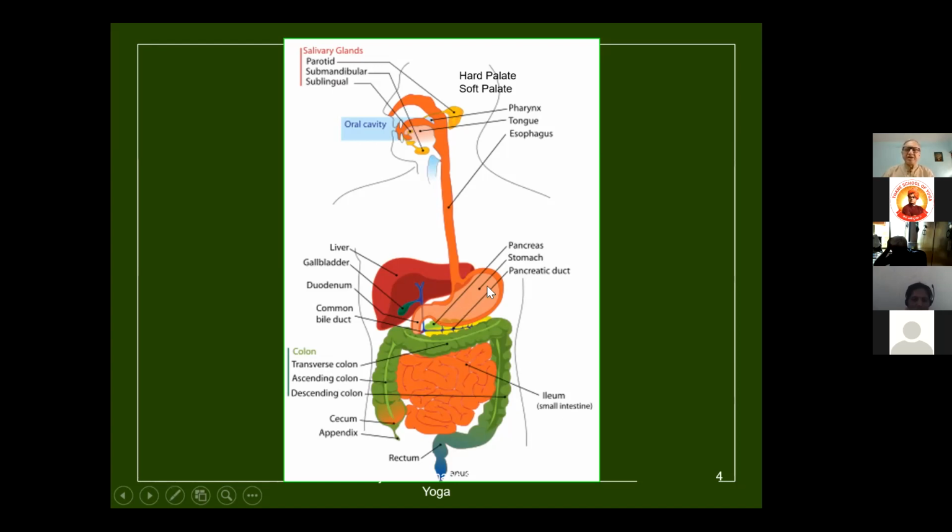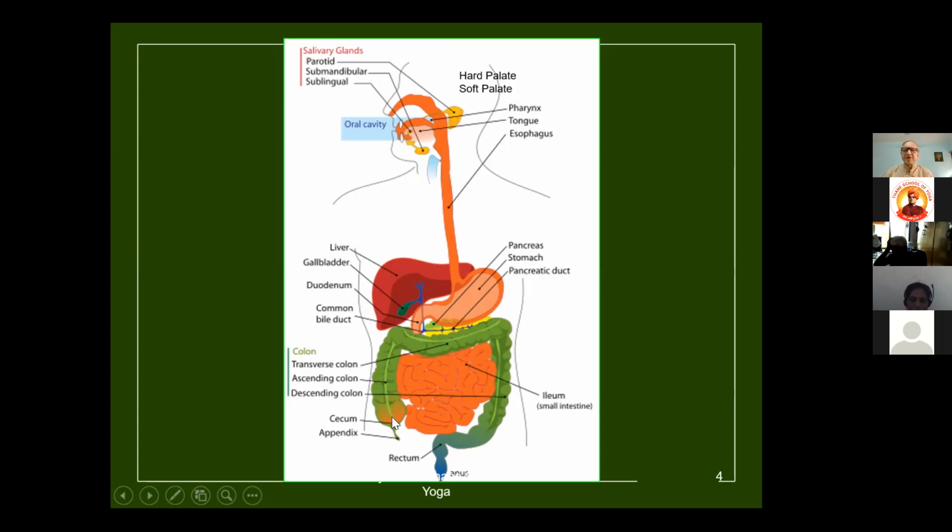Now here, the small intestine starts at the end of the stomach. It passes round and round and round because it is so long that it is coiled inside our abdomen. As you can see, the coils are there. So it's coiled inside the abdomen. And the end part of the small intestine is here. As you can see, that is where the large intestine begins.